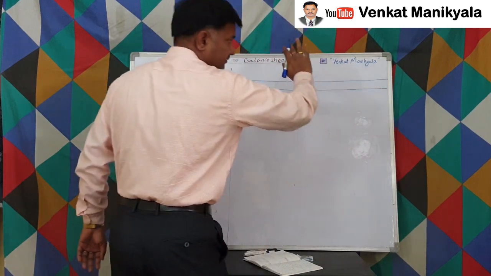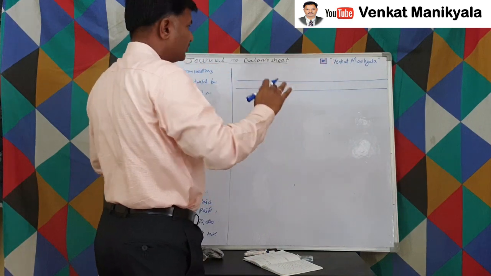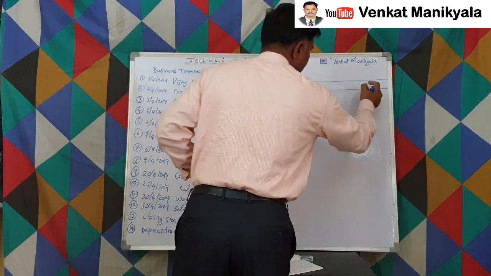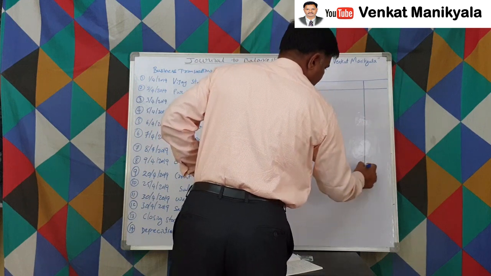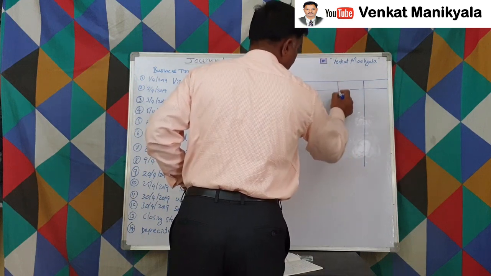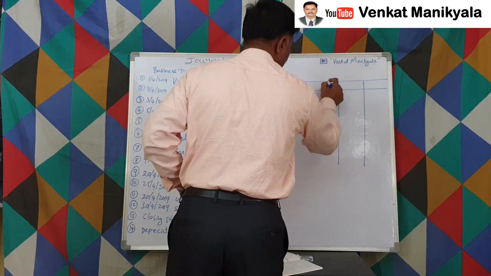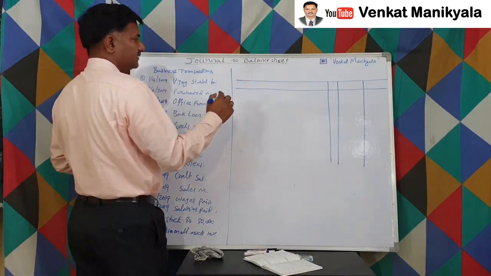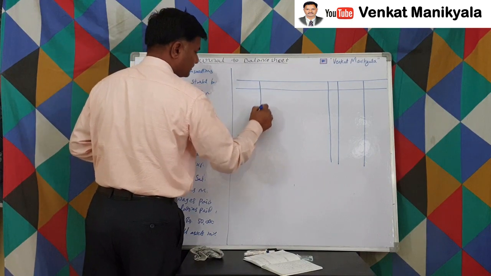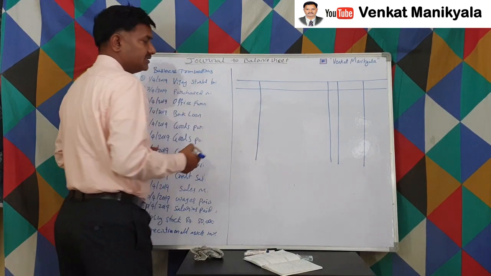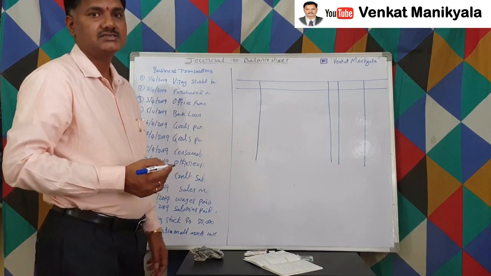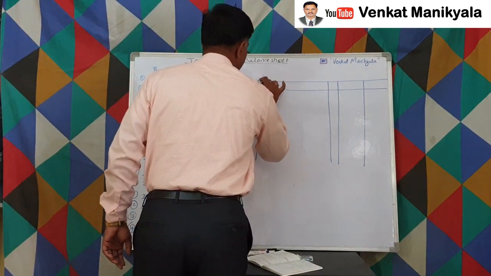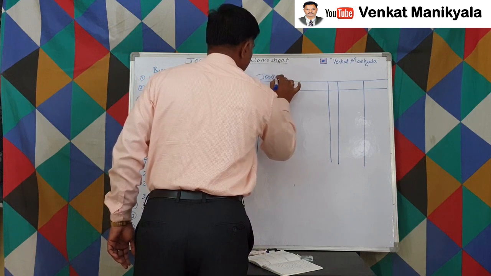Here you have to start with a column at the last, that is on the right side of your page. So on the right side, two amount columns and one more column. In the starting, on the left side, one column, right? This is the general entries pro forma. What do we have to write here? General entries, journal entries